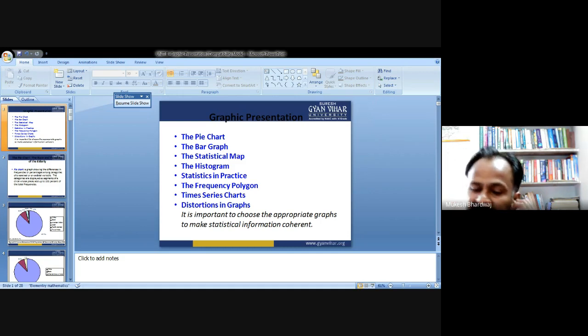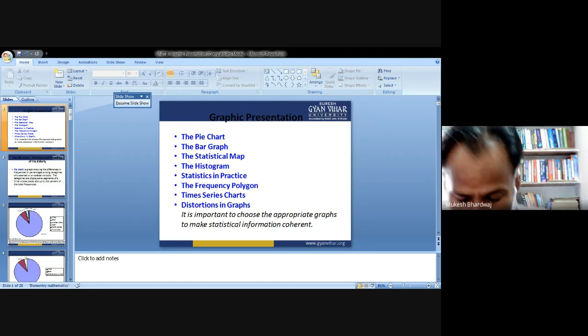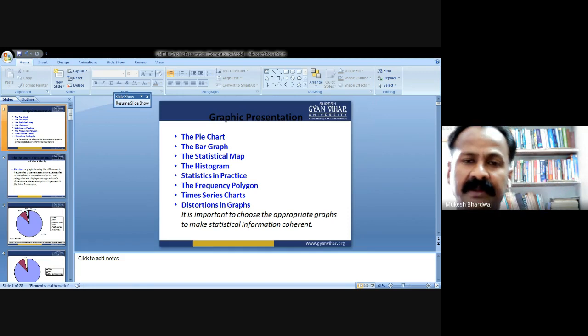That is, a histogram is basically a method of presentation of data which is almost similar to the bar diagram. But in a bar diagram we restrict one condition, that the width of the bars is not changed, whereas in the histogram the width and the height change in accordance with the condition. So the age distribution in the US population 65 years and over: 65 to 69, 70 to 74, 75 to 79, 80 to 84, 85 to 89, 90 to 94, 95 plus. This is the age distribution.